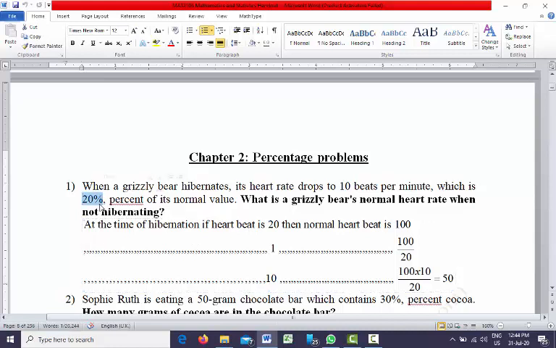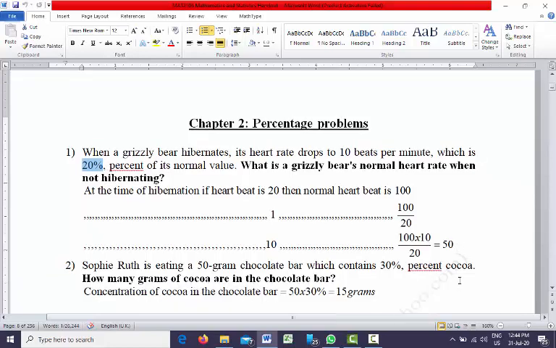If the heartbeat is 1, the normal heart rate is 100 divided by 20. If the heartbeat during hibernation is 10, the normal heart rate is 50. So that's the answer.